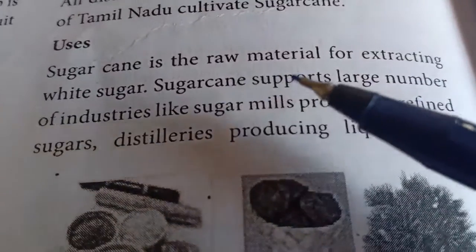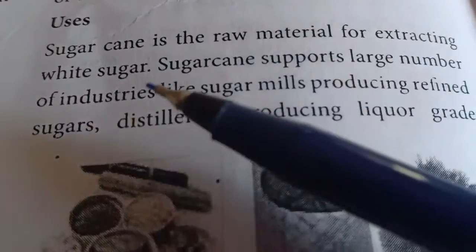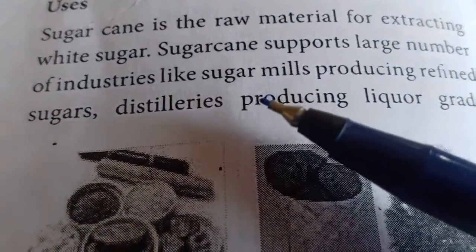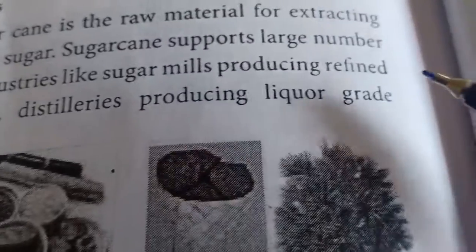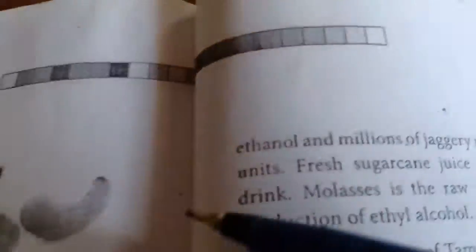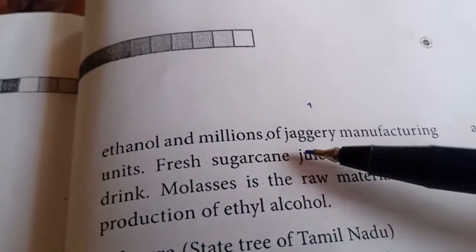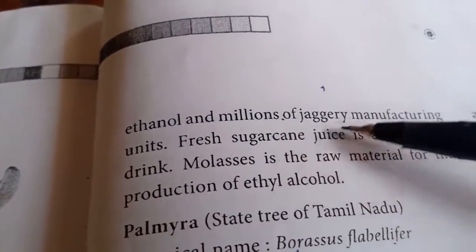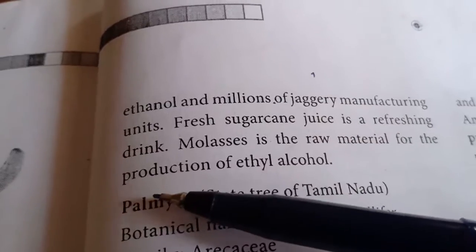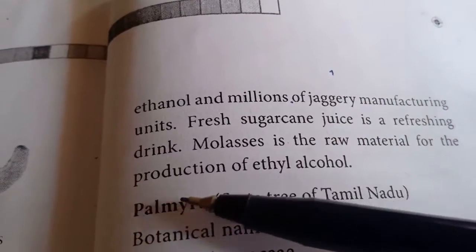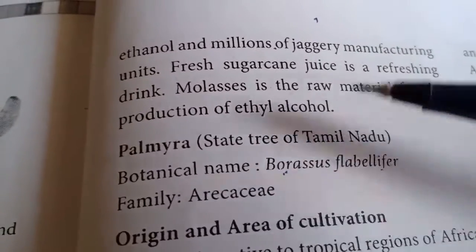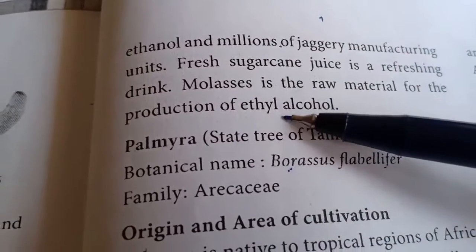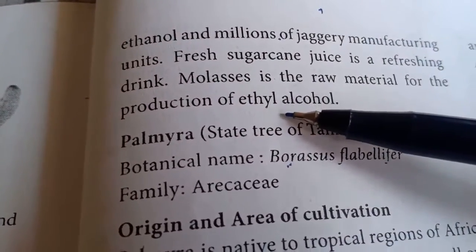Sugar cane is the raw material for extracting white sugar, and it is used in sugar mills producing refined sugars, and in distillery products like liquor grades, ethanol, and jaggery manufacturing units. Sugarcane juice is also a refreshing drink. And molasses, the fermented sugarcane, produces ethanol alcohol.